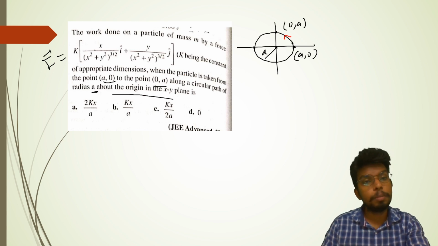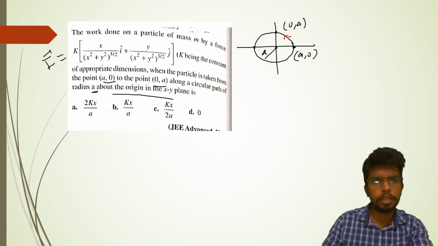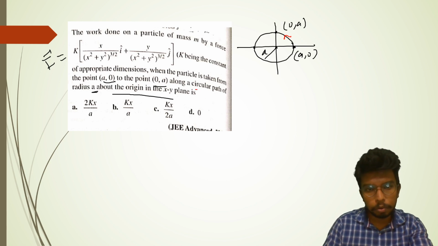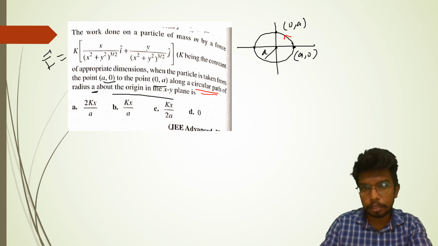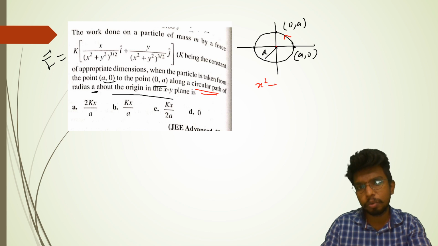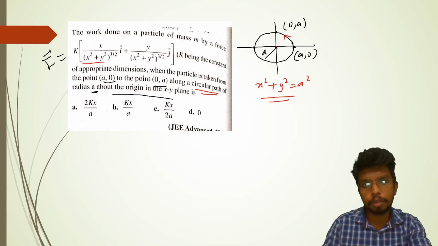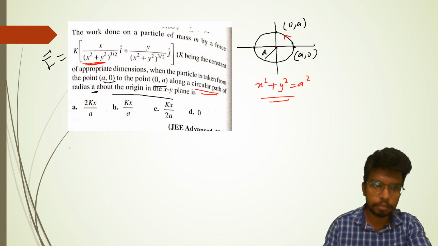Now the force may look very complicated to you, kx by x square plus y square to the power 3 by 2, and so the integration will be a challenge. But if you look a little carefully, they have told that it is moving on a circular path of radius a with center at the origin. So I can say x square plus y square is a square. This is the equation of the circle. You have x square plus y square already here, so it's going to be constant.